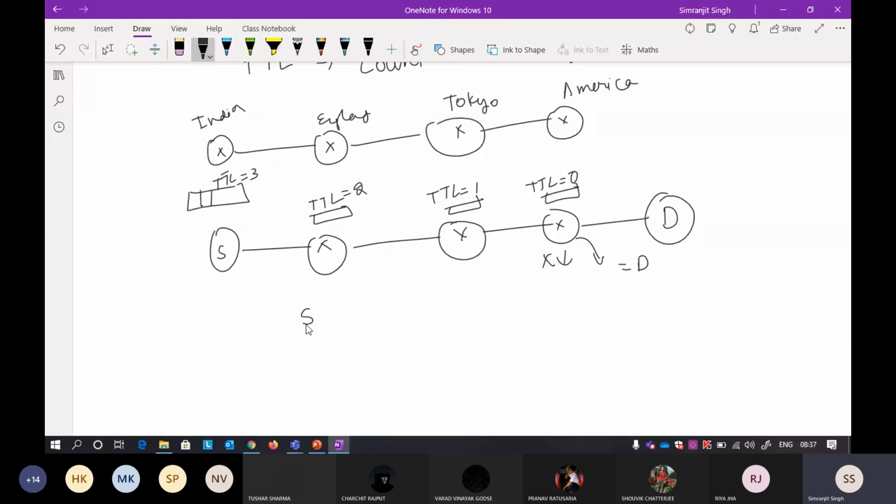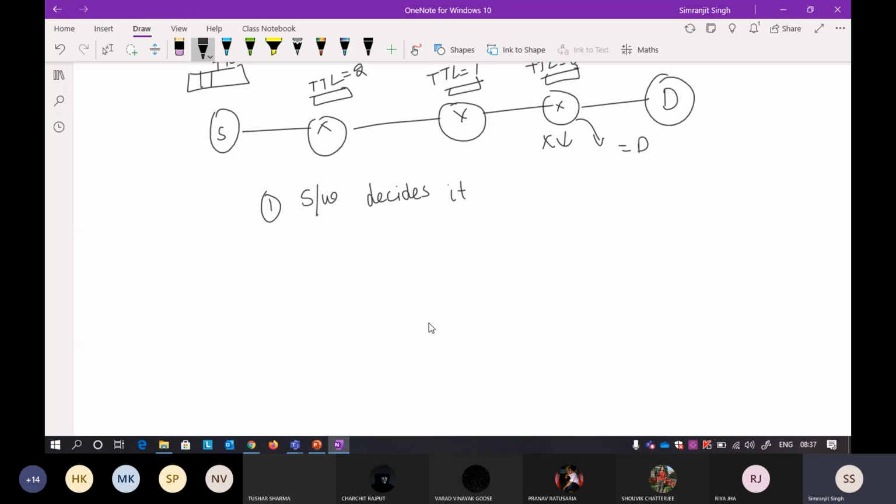It is decided by the software. In the operating system, or if you are using a Cisco router, it depends upon the software used in the routers or in your machine's operating system that decides this TTL, how long this TTL will be. Keep that in mind.